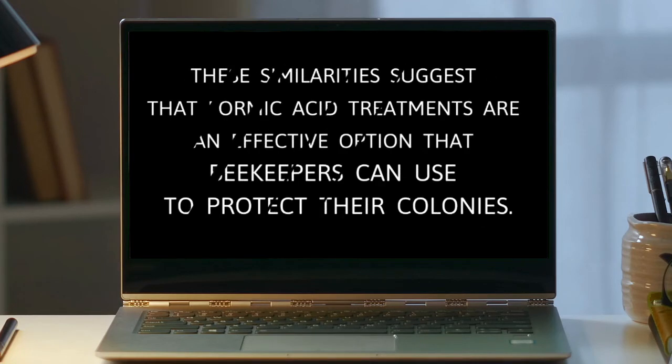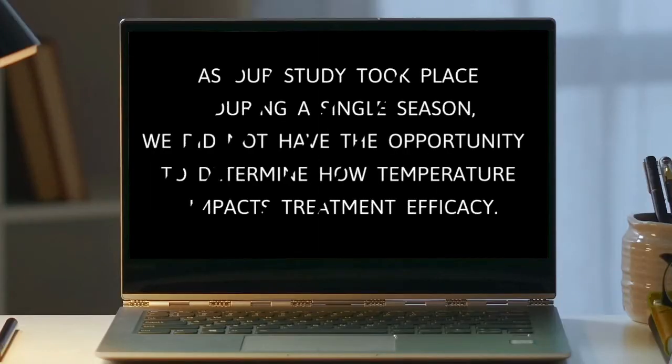Note here that the writer moved beyond stating that their research is similar to that of others. They also indicate what these similarities suggest about the results. In addition to highlighting what they found, the writer also acknowledges their limitations. They note, "As our study took place during a single season, we did not have the opportunity to determine how temperature impacts treatment efficacy."